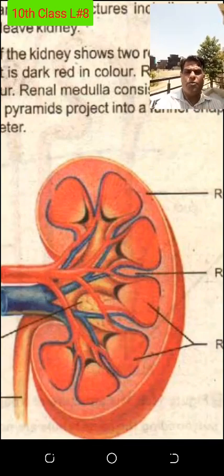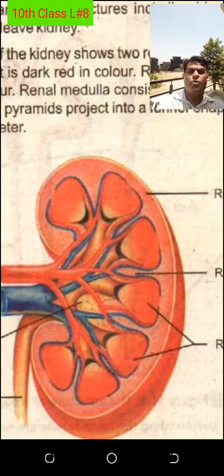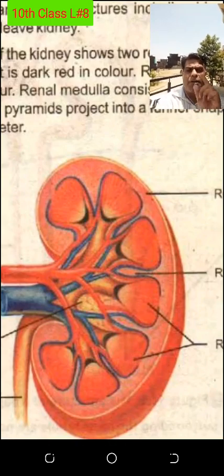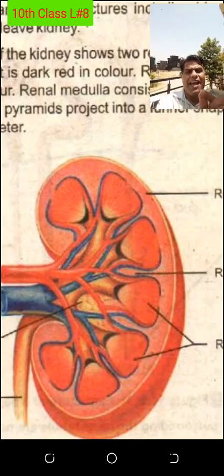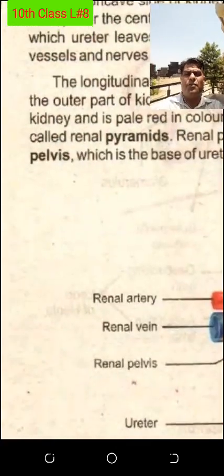Might be removal of urea also removes the amino acid. Might be removal of urea also removes the fatty acid, glycerol. Might be removal of ammonia removes the useful salts. Might be removal of useful sodium ions. All the locks are there to absorb the useful components once again. That is the beauty of the nephron. Just one cell acts like a full system of the body. Amazing. Not only one thing is being absorbed, it is maintaining everything at a specific level. You will be able to understand that.